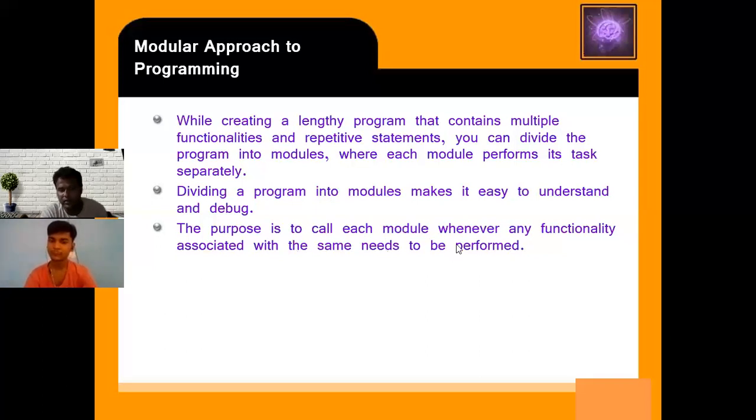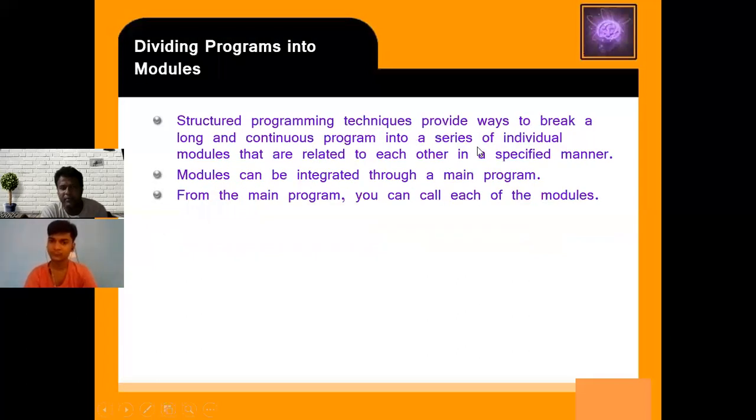The next is structured programming technique, which provides a way to break up a long and continuous program into a series of individual modules. So when you are using a structured programming language, you break the program into individual modules. Modules can be integrated through a main module. All the modules are called in a main module. From the main program, you can call each of these modules.